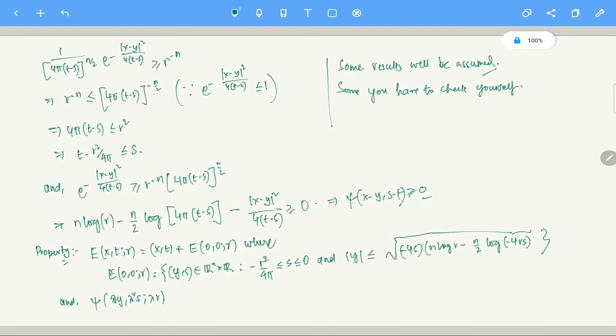If you scale it with this particular scaling, psi(λy, λ^2 s, λr), then that will be psi(y,s,r). This is for every positive λ. Please check it yourself; it will take 30 seconds at most. No issues here.